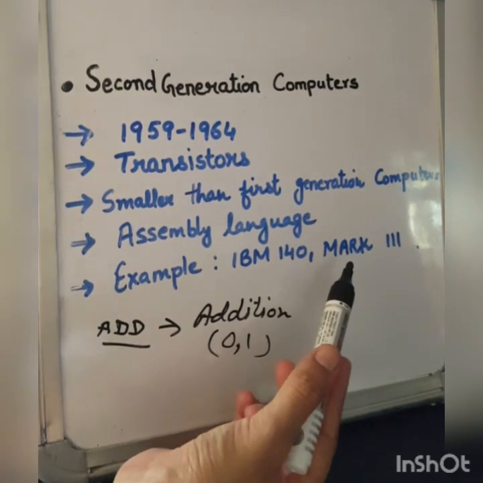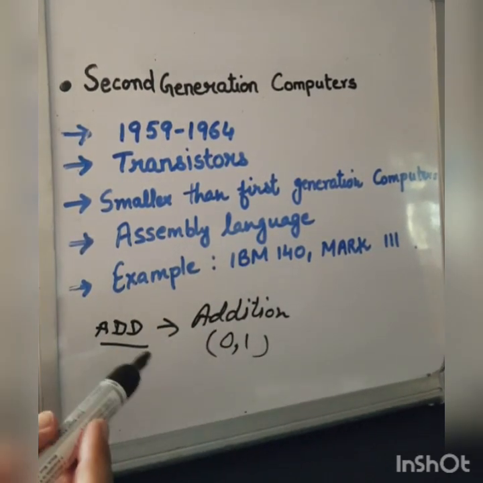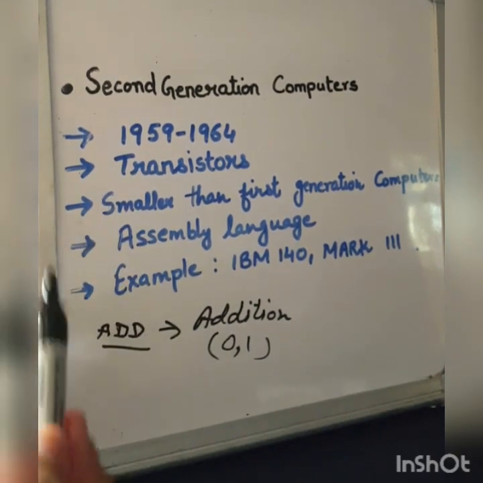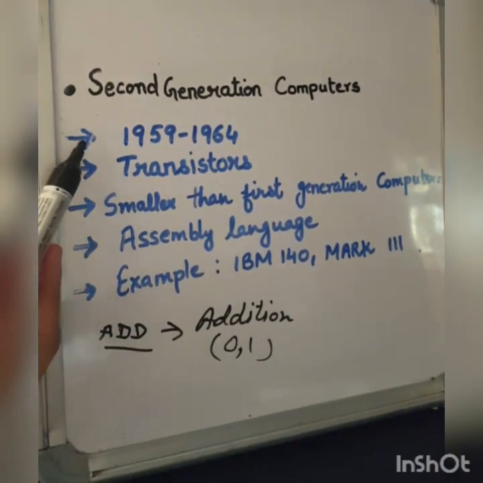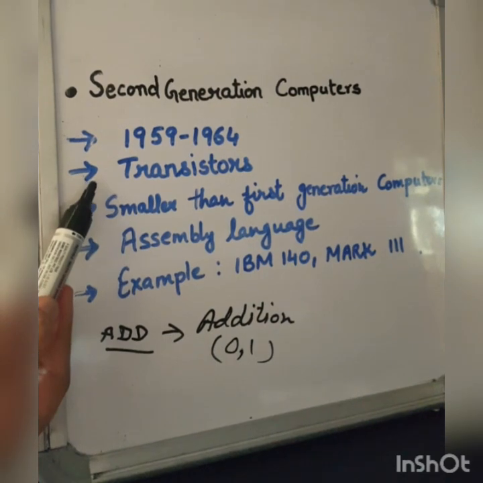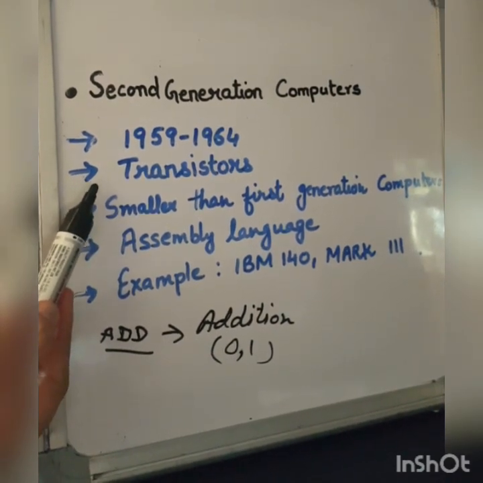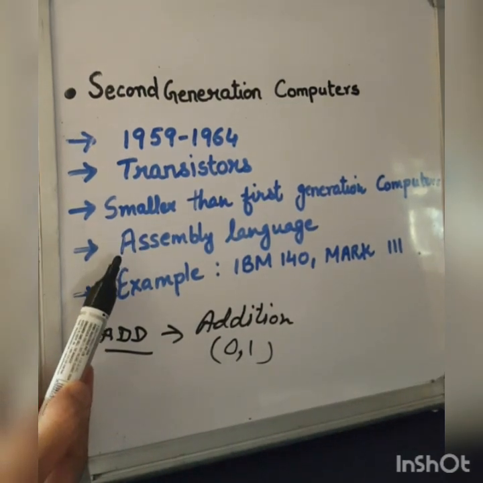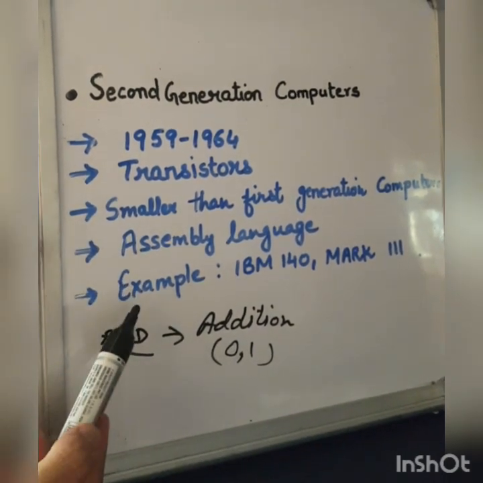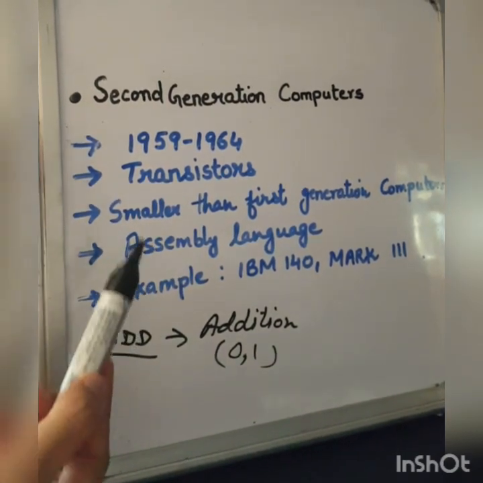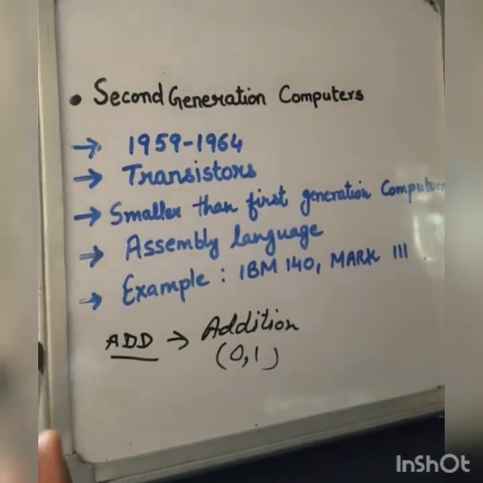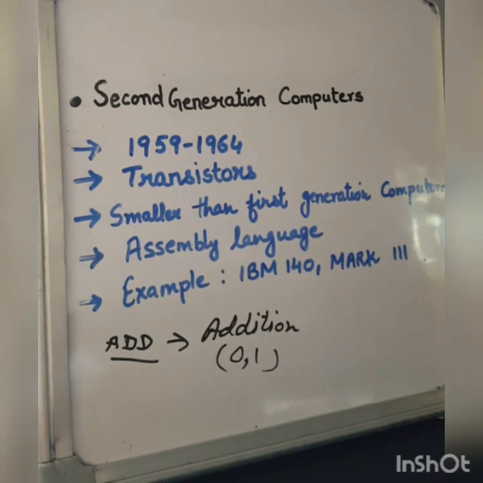See children, as you know, this is a theoretical chapter. You need to remember these 5 points in each generation: the time period of the generation, which technology is used in each generation, the size of the computer, which programming language is used, and an example of the generation. Clear? Now we are going to discuss third generation computer.